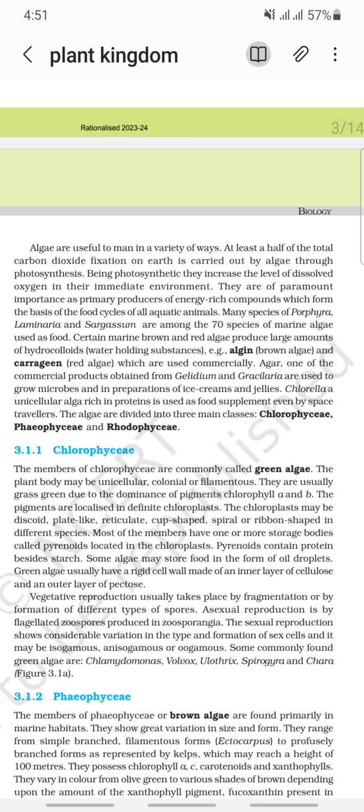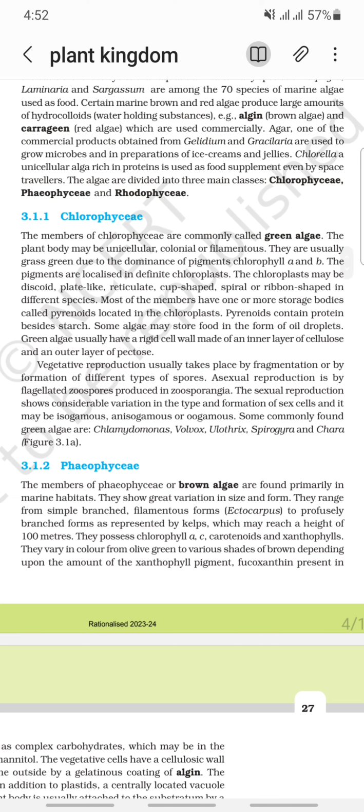The algae are divided into three main classes: Chlorophyceae, Phaeophyceae, and Rhodophyceae. Chlorophyceae. The members of Chlorophyceae are commonly called green algae. The plant body may be unicellular, colonial, or filamentous. They are usually grass green due to the dominance of pigments chlorophyll a and b. The pigments are localized in a definite chloroplast. The chloroplast may be discoid, plate-like, reticulate, cup-shaped, spiral, or ribbon-shaped.